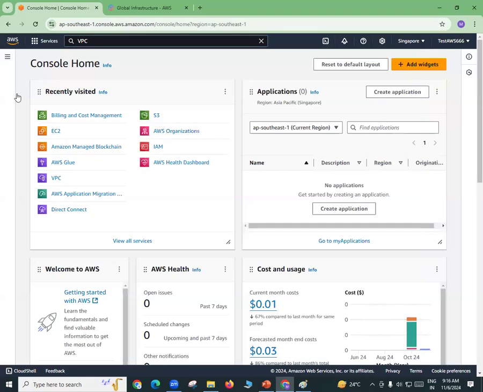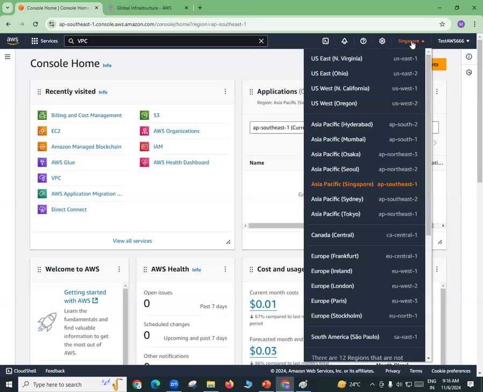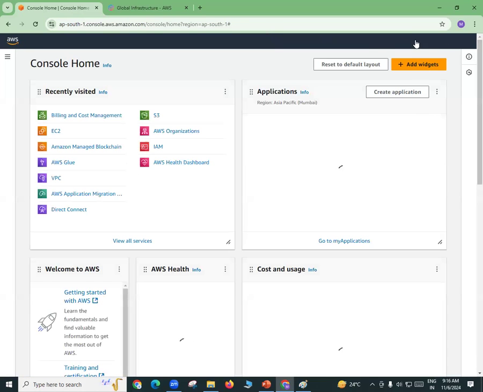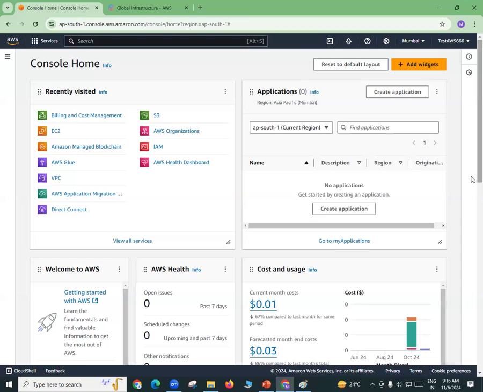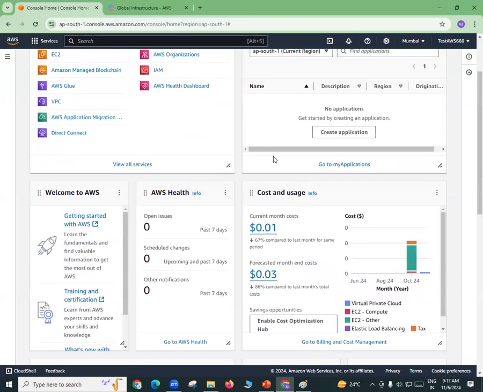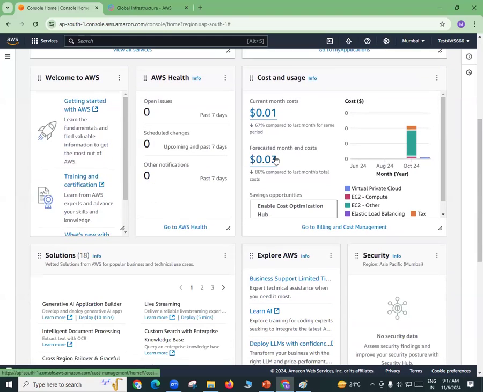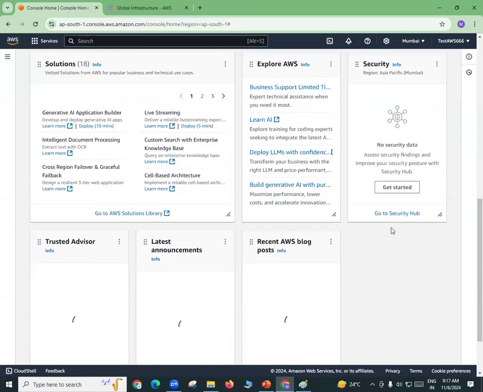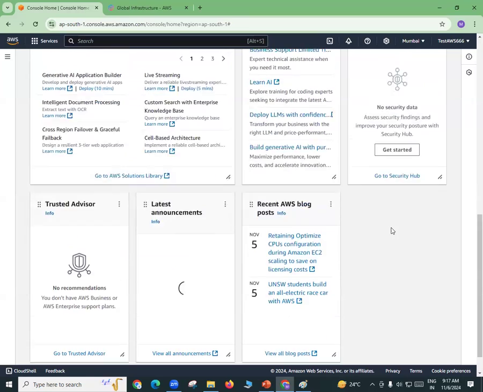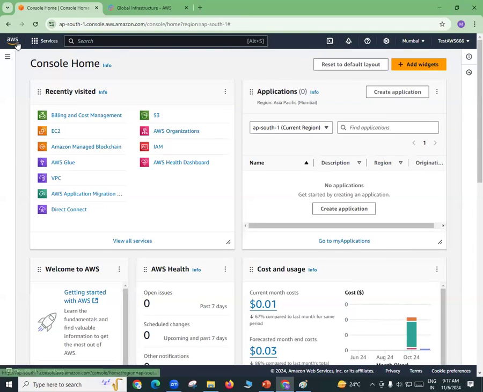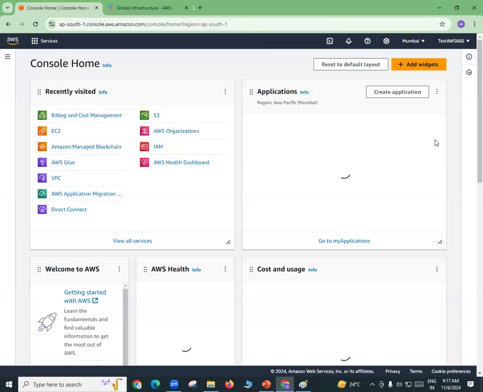So this is your console. You can see it's quite easy to use the console, right? Now I'll go to Hyderabad or Mumbai. Anyway, let's go to Mumbai. And in this Mumbai, again, I'll see the same information there. If you connect yourself to Mumbai, Hyderabad, Singapore, London, any region, the console will still remain the same. Okay. Now, let me go back to the main screen here.